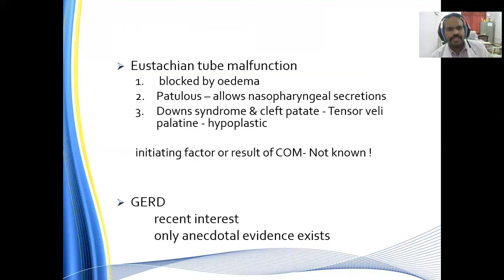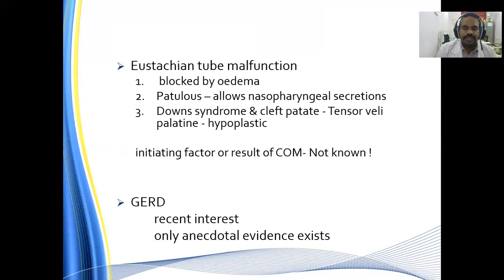Eustachian tubal malfunction. The eustachian tube is blocked by the edema, or patulous and allows nasopharyngeal secretions. Down syndrome and cleft palate, especially where tensor veli palatini muscles are hypoplastic. The initiating factor or the result of COM is not known. So tubal malfunction is by blockage by the edema, patulous by the nasopharyngeal secretions, and defective tensor veli palatini muscle, leading to defective clearance of this secretion.